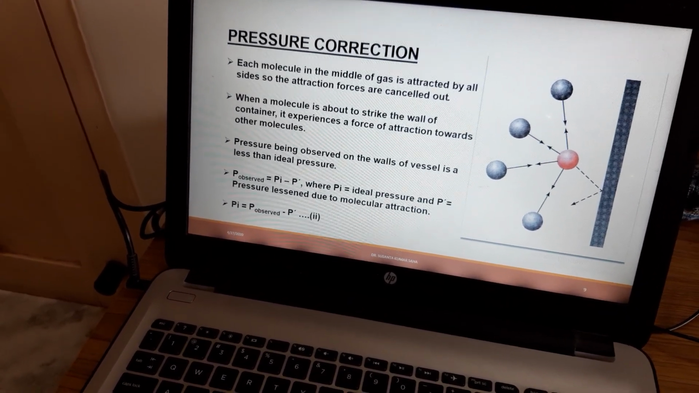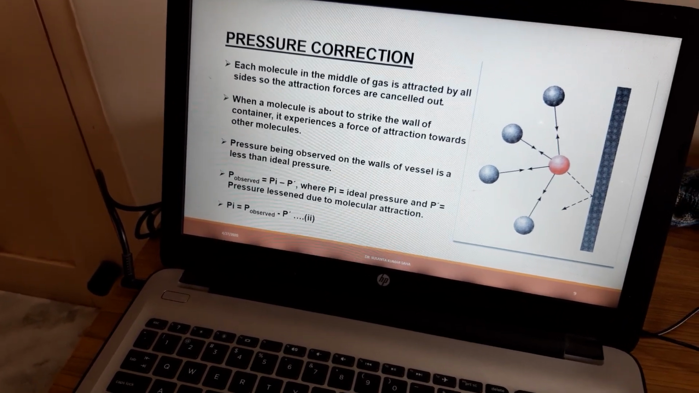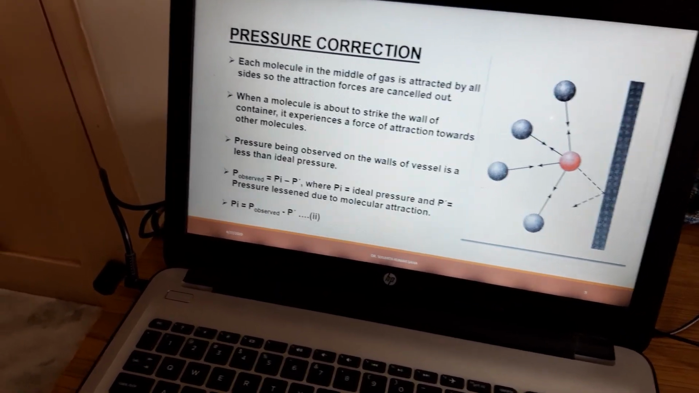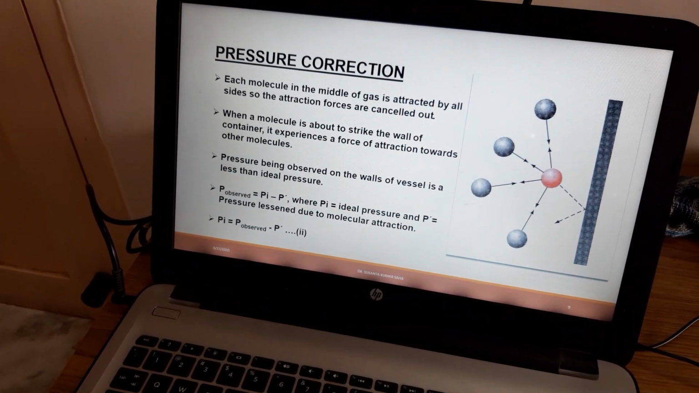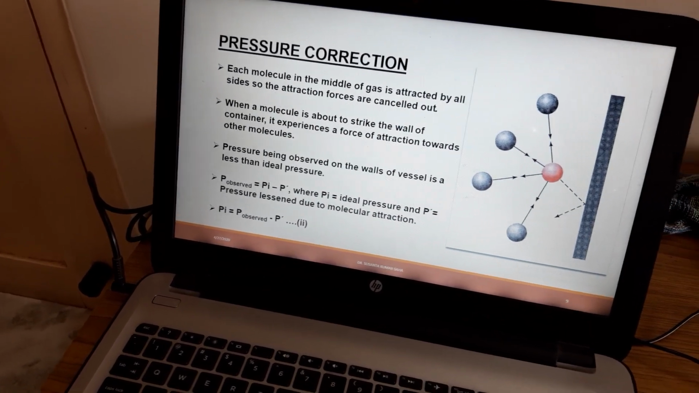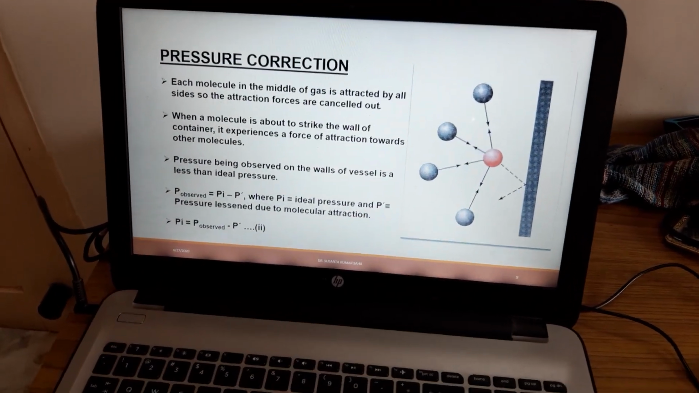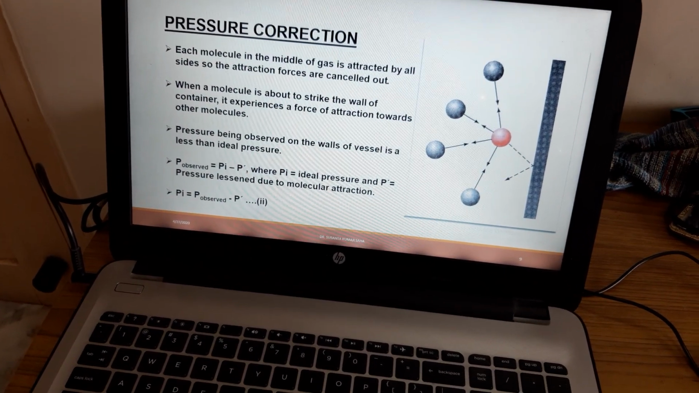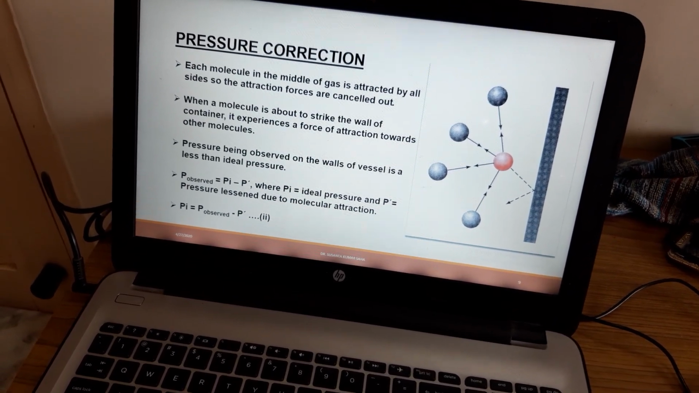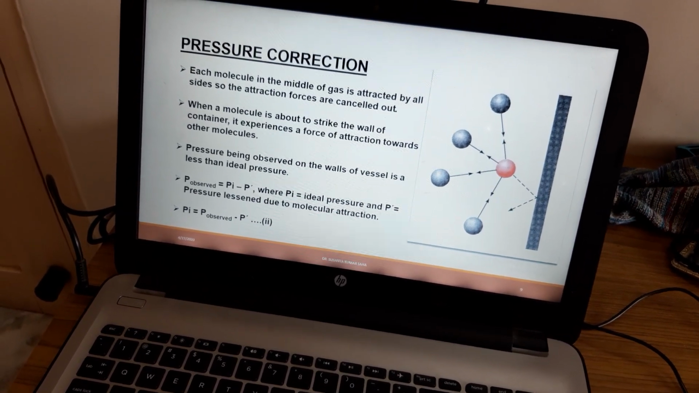Each molecule in the middle of the gas is attracted from all sides, so the attraction forces cancel out. When a molecule is about to strike the wall of the container, as you can see in this picture, it experiences a force of attraction towards other molecules. Pressure observed on the walls of the vessel is less than the ideal pressure. That means P observed is equal to P ideal minus P dash. P ideal is the ideal pressure, and P dash is the pressure reduced due to the molecular attraction.